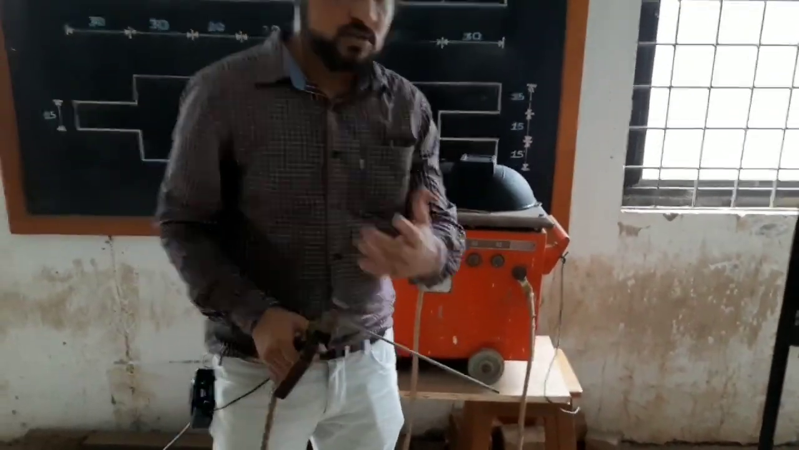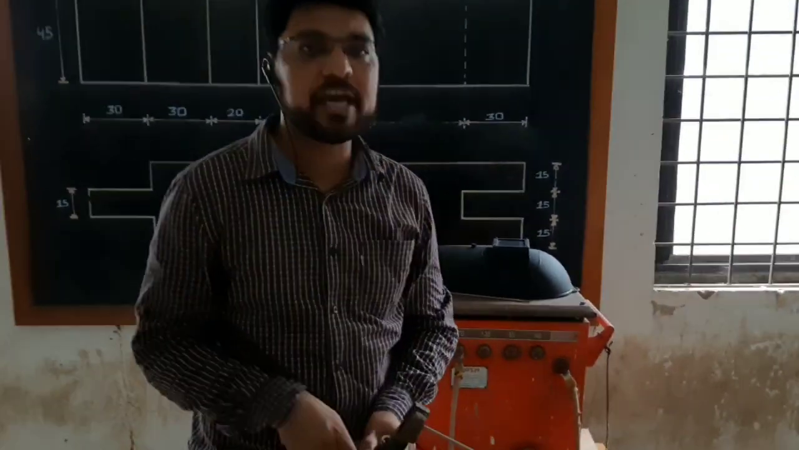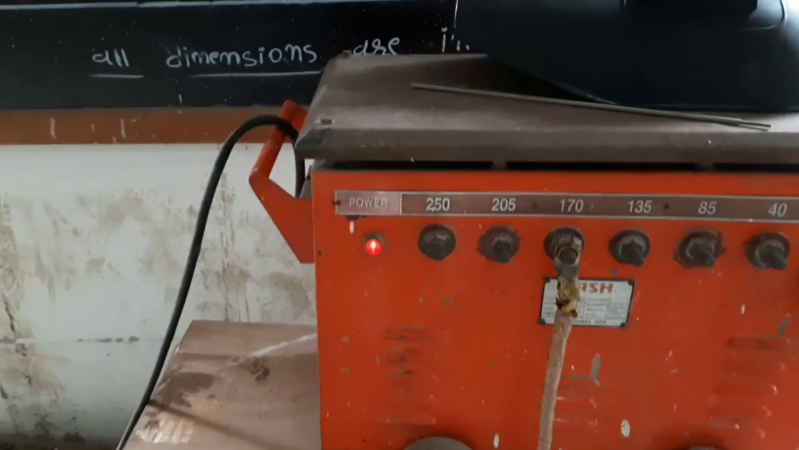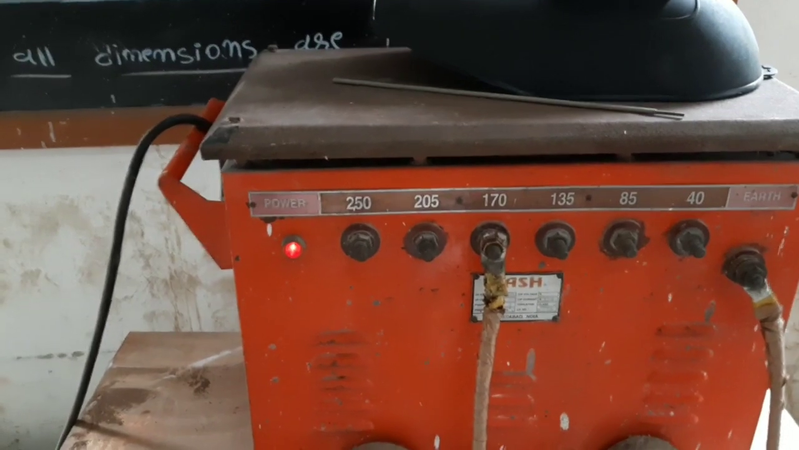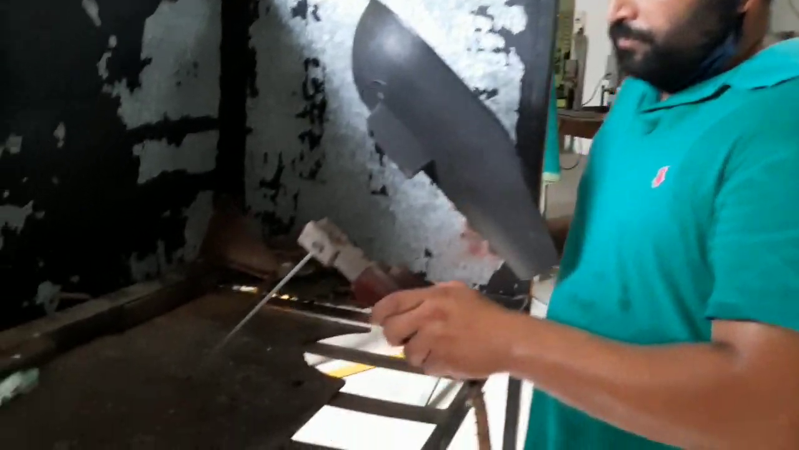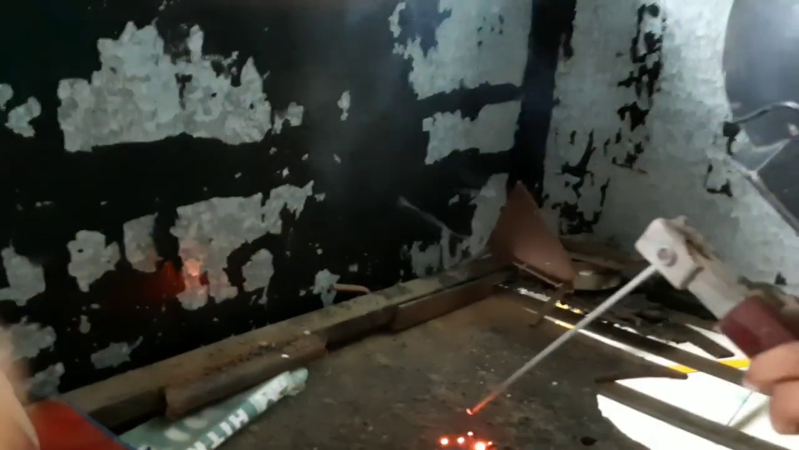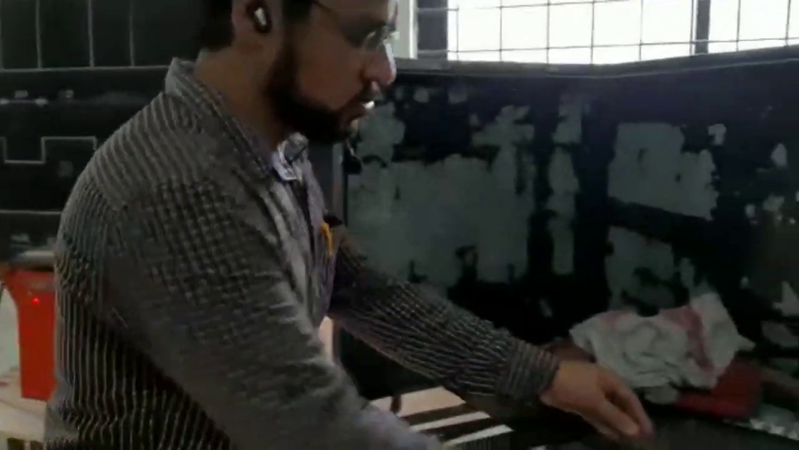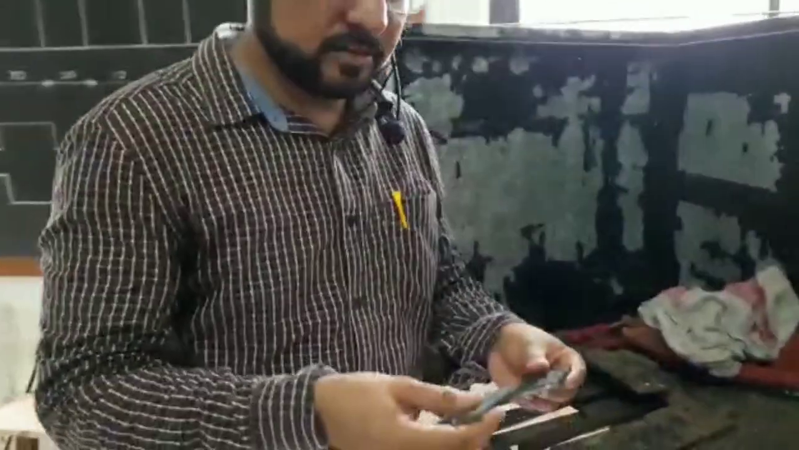Now let us explain it with the help of the experimental work. Now the machine is on. Here 170 ampere is fitted, it's set. Here the machine is on and we are going to weld these two mild steel materials.